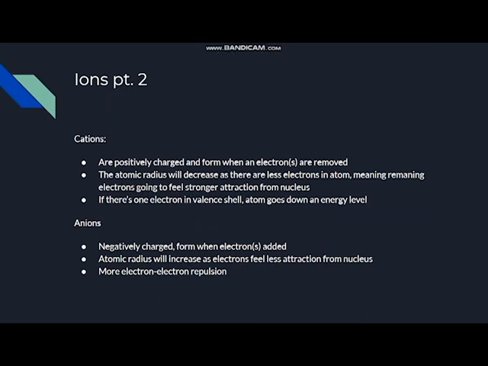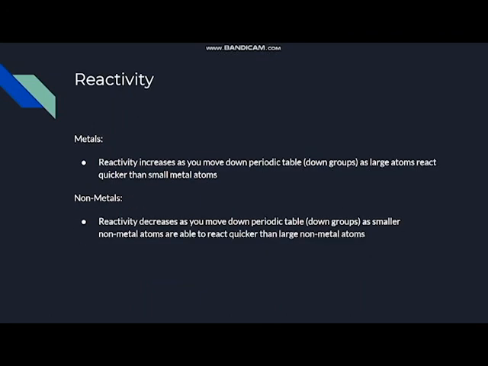The atomic radius is going to decrease because since there are fewer electrons in the atom, there's going to be a stronger pull from the remaining electrons to the nucleus, meaning that the radius will shrink. And if there's only 1 electron in the valence shell, the atom is going to go down in energy level, meaning it's going to get smaller. Now, for anions, they're negatively charged and they form when electrons are added. The atomic radius is going to increase in this situation because electrons are going to feel less attraction from the nucleus and more electron-electron repulsion, because since electrons are all negatively charged, they're going to repel each other.